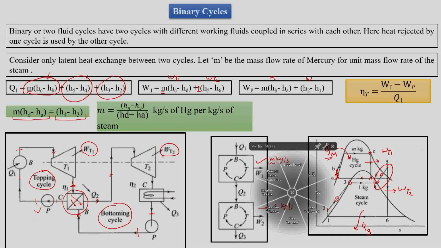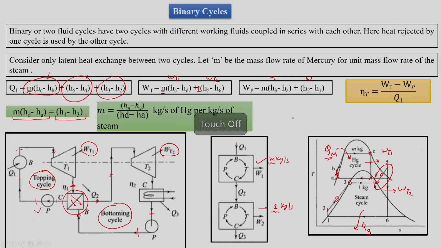So we can find out here that M can be calculated by H4 minus H3 divided by Hd minus Ha. So we can use this formula to find out how many kg per second of mercury are required for 1 kg per second of steam.